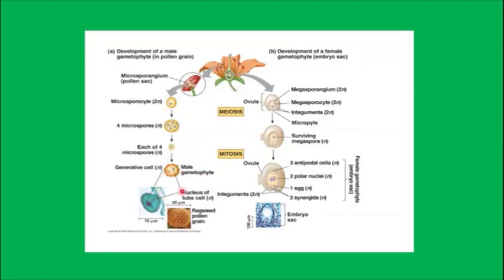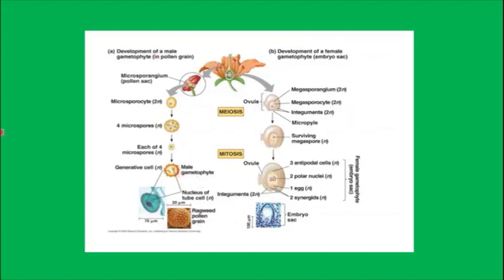The vegetative cell is the tube cell. It helps the pollen tube when it germinates on the stigma, and helps the male gamete to enter the ovary. The exine is covered by a chemical known as sporopollenin. It's an organic compound and it can withstand high temperature and strong acid.